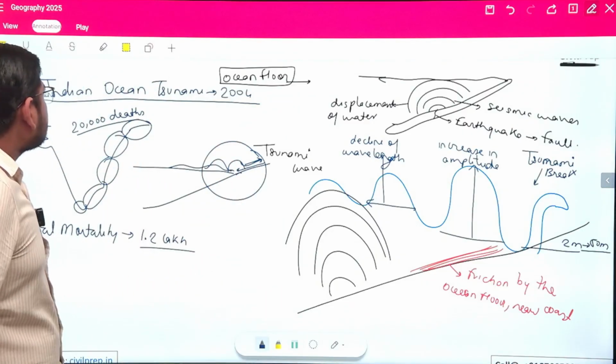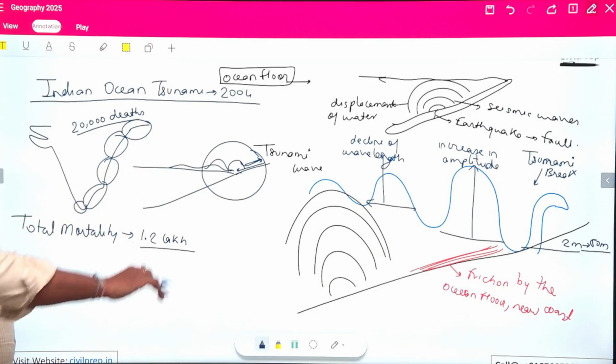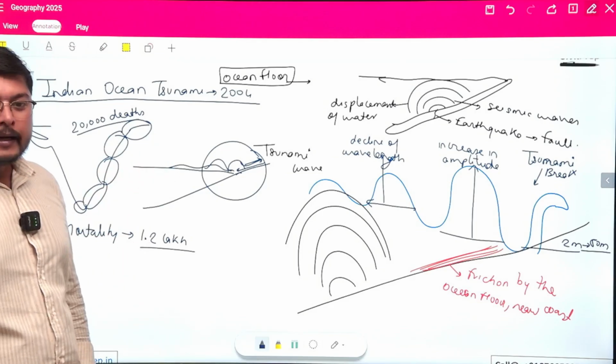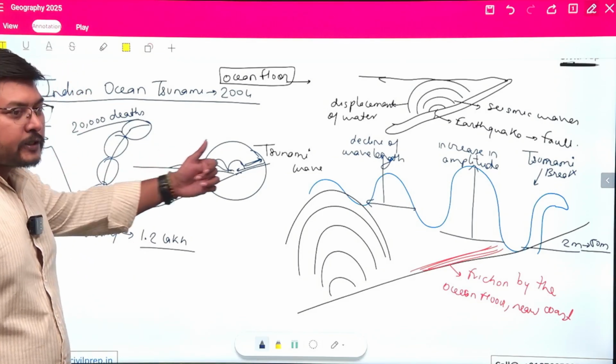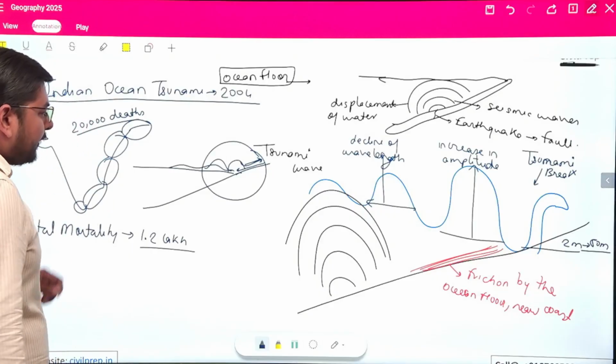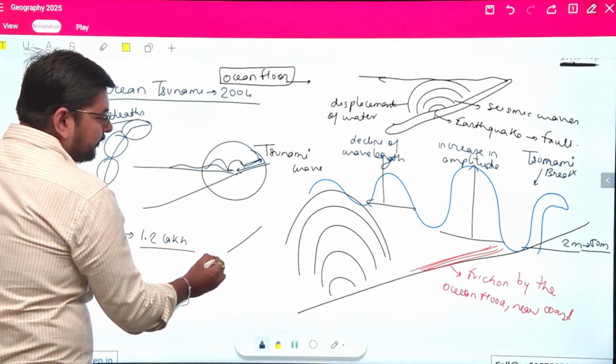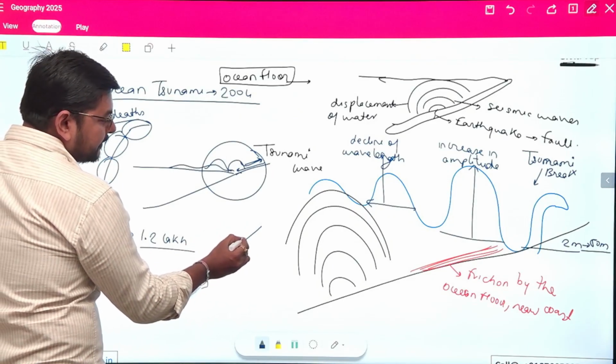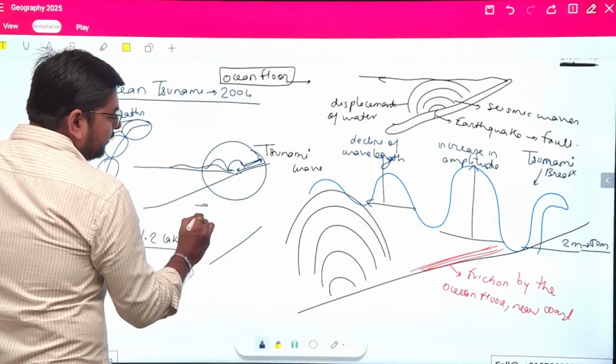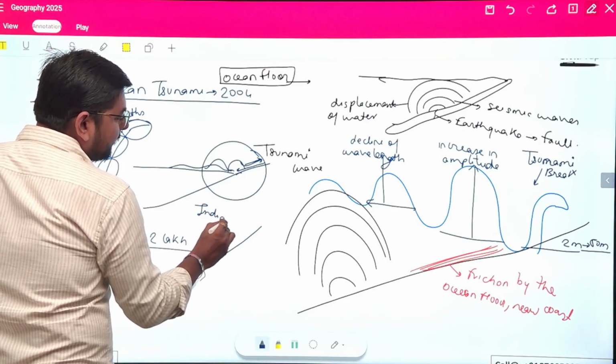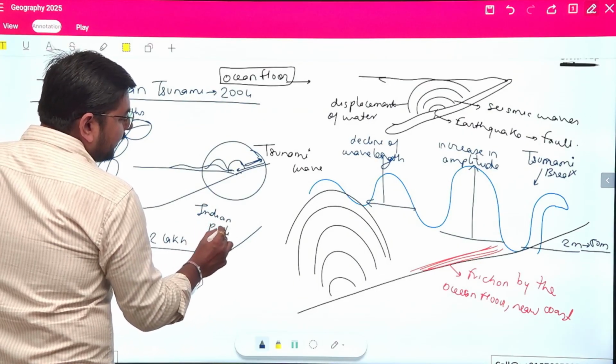So we can give an example of the Indian Ocean tsunami, to show how disastrous it was. The development of the Indian Ocean tsunami happened at the trench present between the Indian plate and the Pacific plate.